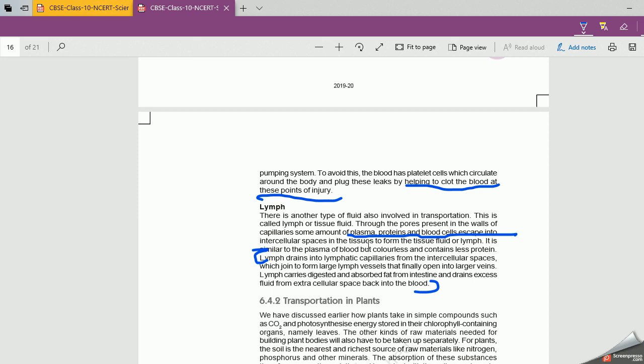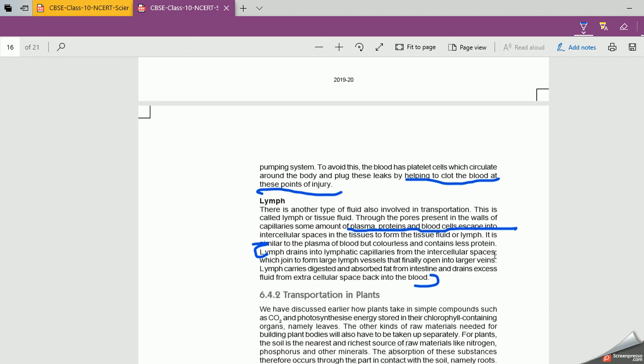So it contains plasma, it contains proteins, and it contains blood cells, right? Clear? It is similar to blood plasma but colorless. Why is it colorless? Because of the absence of hemoglobin, right? And it contains less protein as compared to blood. So what is the difference between blood and lymph? Blood is colored, red colored, and lymph is colorless, right? Why? Because blood contains RBC and lymph doesn't contain RBC. The next difference is that in blood a greater amount of protein is present, but in lymph a lesser amount of protein is present.